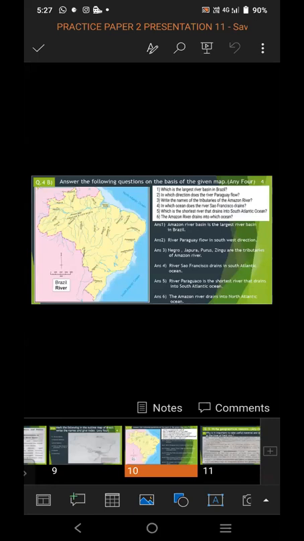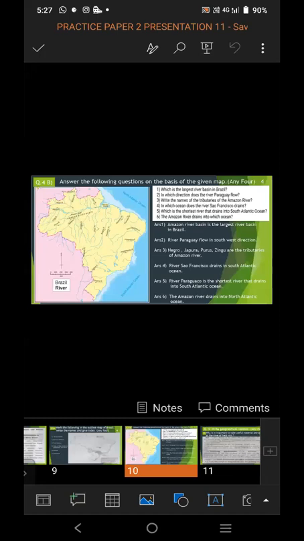Now question 4B. This question is based on map reading. Answer the following questions on the basis of the given map. Map is given to you. It may be of India also, or it may be of Brazil also.